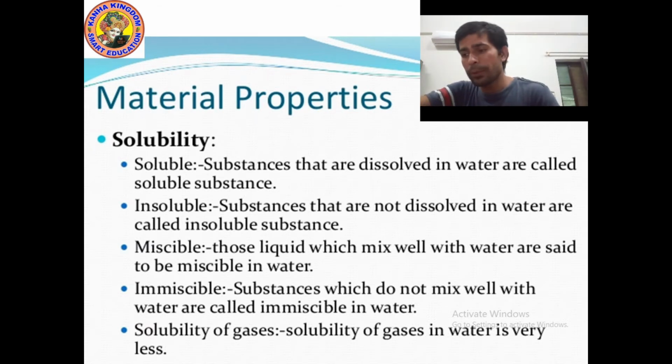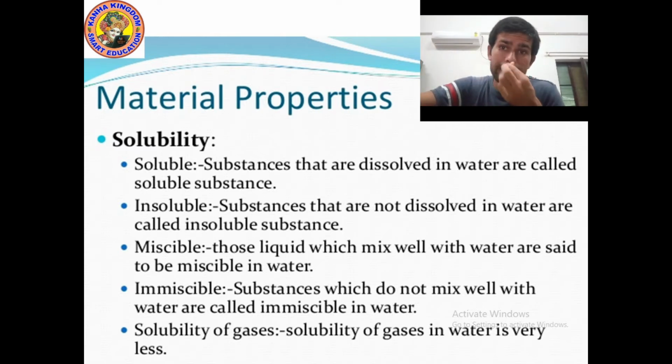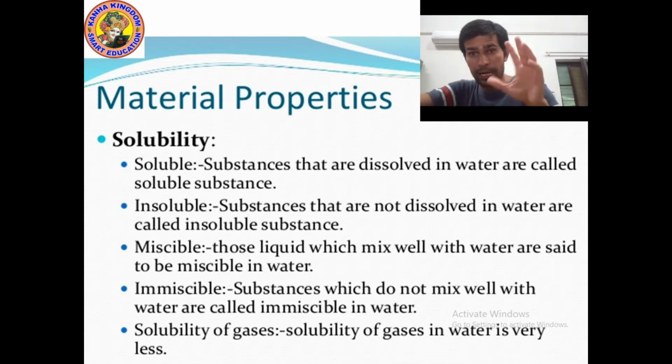And one more property, transparency, the ability of being seen. On the basis of transparency, we can divide material into three groups: opaque, translucent, and transparent. We discussed opaque, transparent, and translucent in the previous class. Do you remember? So what are opaque materials? Materials through which you cannot see at all are known as opaque materials.